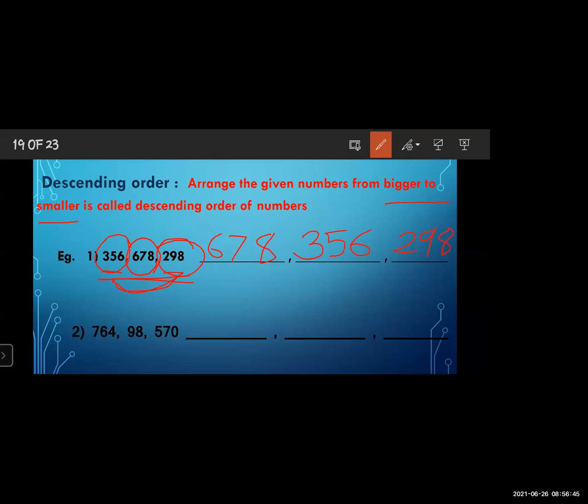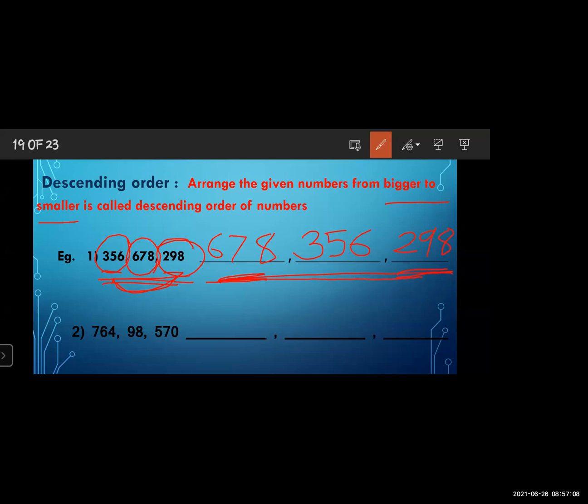In these three numbers, 678 is the biggest number and 298 is the smallest number. This is the descending order of the numbers.